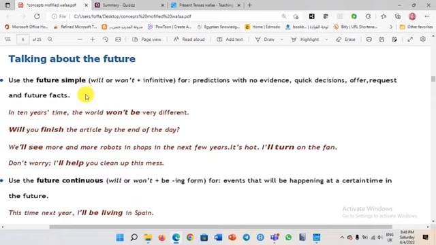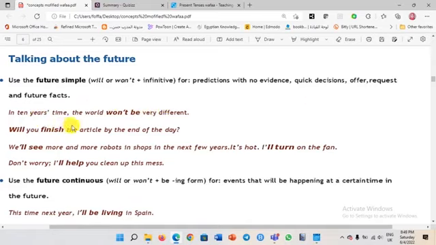So we start with the future simple, will or won't, and of course, will or won't with the infinitive. For what? Predictions with no evidence. Remember, with no evidence, because if we have a prediction with evidence, we use going to. Okay, what else do we use the future simple for? With quick decisions, offers, requests, and future facts. So if we have any of these elements, we directly use the future simple.